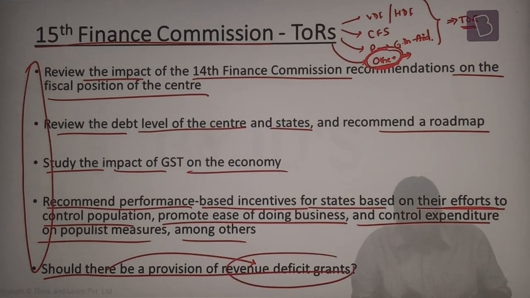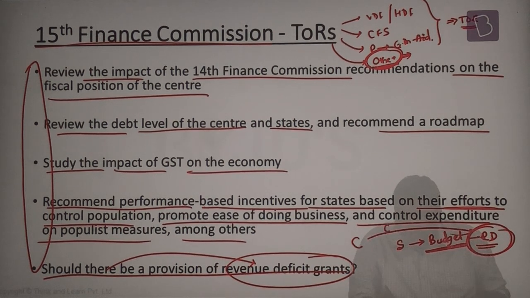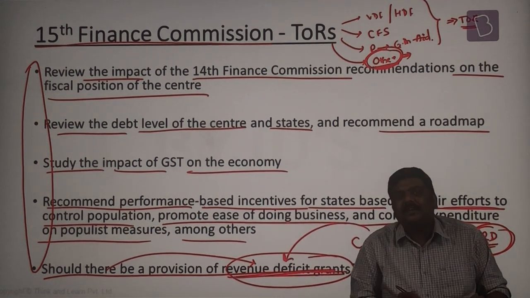What do you mean by revenue deficit grant? State government will also announce the budget, and just like central government, it will also have a revenue deficit. To bridge this revenue deficit, central government will transfer certain grants. This particular grant is called a revenue deficit grant.